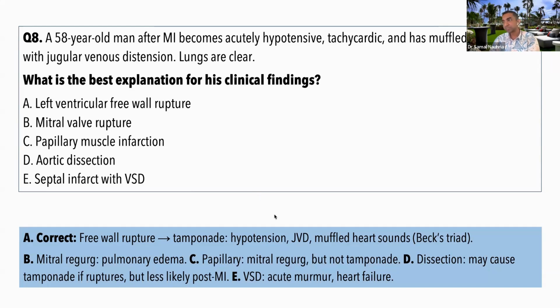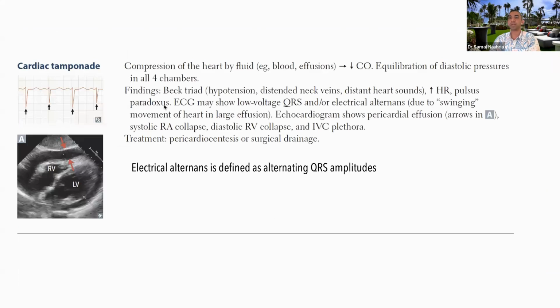So hypotension, jugular venous distension. JVP is jugular venous pulse, and JVD is distension. D is distension, right? Muffled heart sound. So of course you figured this out, the Beck's triad. I have this screenshot from your First Aid textbook here. Again, 2 or 3 questions recently asked. So this is compression of the heart by fluid in our patient. The fluid was blood, and that has reduced the cardiac output.